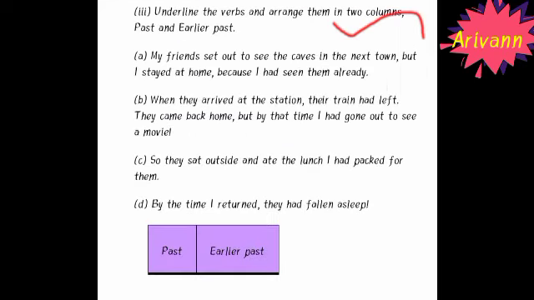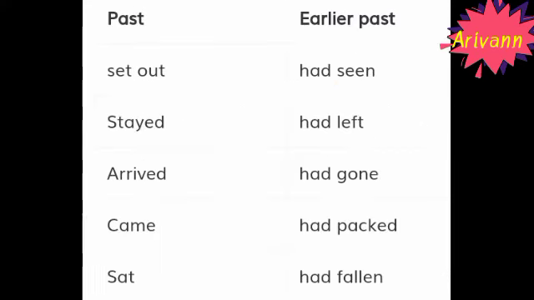Okay. See the third question, underline the verbs and arrange them in two columns, past and early past. Okay. So you have to underline the verbs and see here the past and early past is there. Past is set out. Early past is had seen. Stayed is the past tense. Had left, arrived, had gone, came, had packed, sat, had fallen. These are the past and early past verbs.